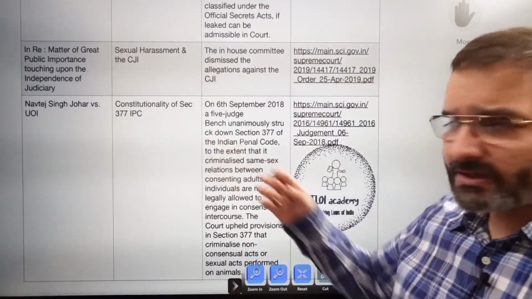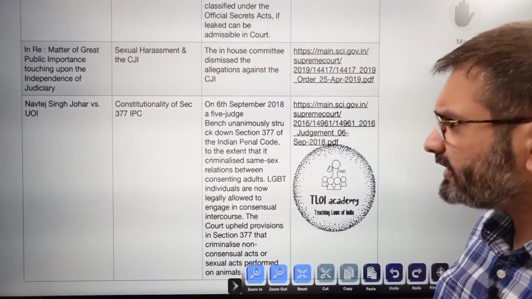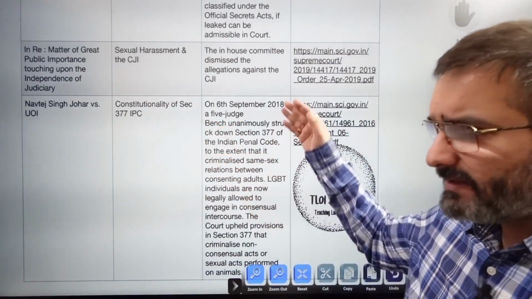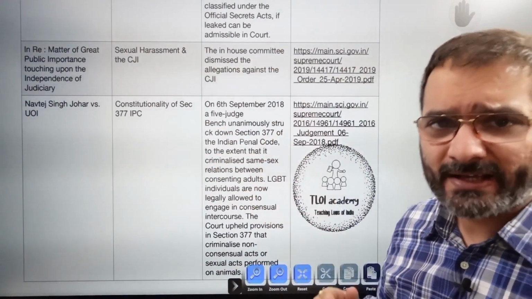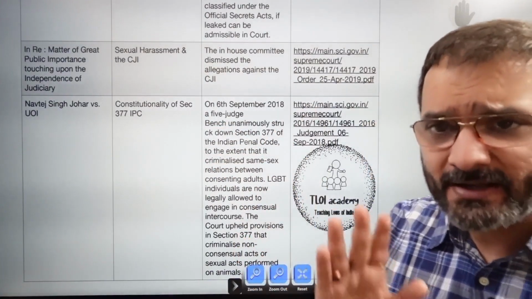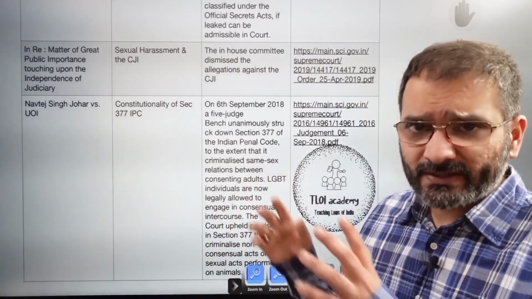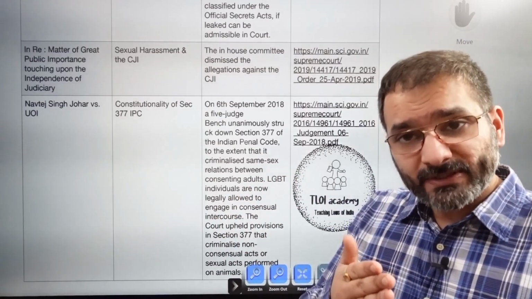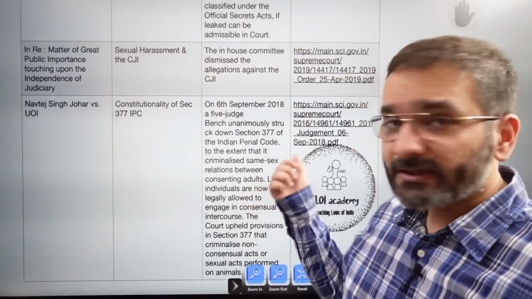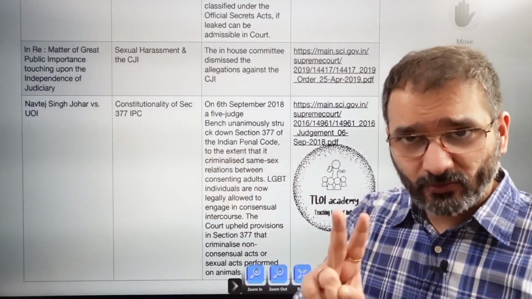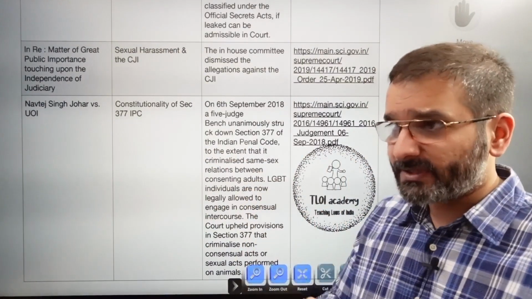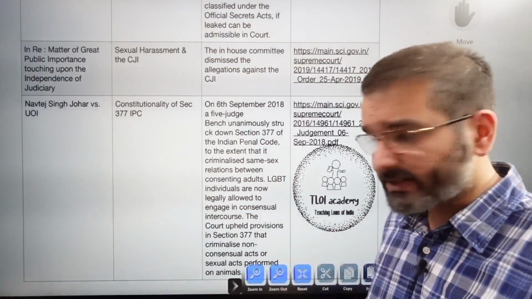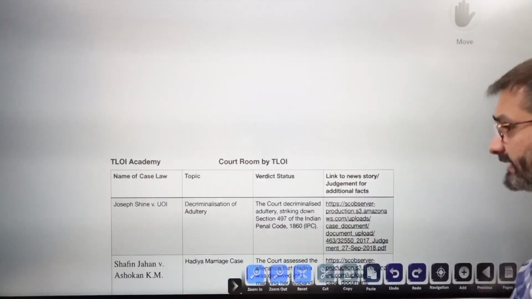Then we come to Navtej Singh Johar. This is a pretty popular judgment. I'm sure that you already know of it. This is where the Supreme Court decided on the constitutionality of Section 377 of the IPC, wherein a 5-judge bench unanimously struck down Section 377 IPC. That does not mean that Section 377 of the IPC is gone. It only struck down Section 377 IPC to the extent wherein it was criminalizing same-sex relationships between two consenting adults. So the provisions relating to bestiality and other unnatural forms of sexual intercourse still remain valid. The judgment is linked in the document.